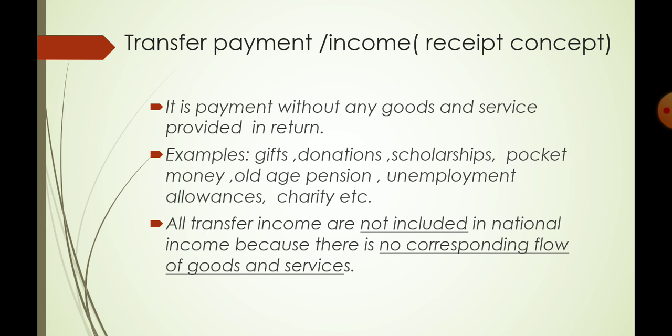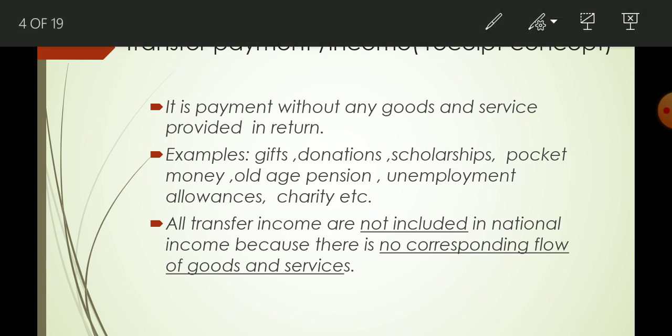So transfer income is such a type of payment which is made to a person without contributing to the production of goods and services. So what are examples of transfer payment? Gift, donation, scholarship, pocket money, old age pension, unemployment allowances, charity, etc. The most important thing about transfer income is that it is not included in the estimation of national income. Why? Because it is not going to increase the production of goods and services. A person just gets the transfer income, and in return he is not doing any productive activities.